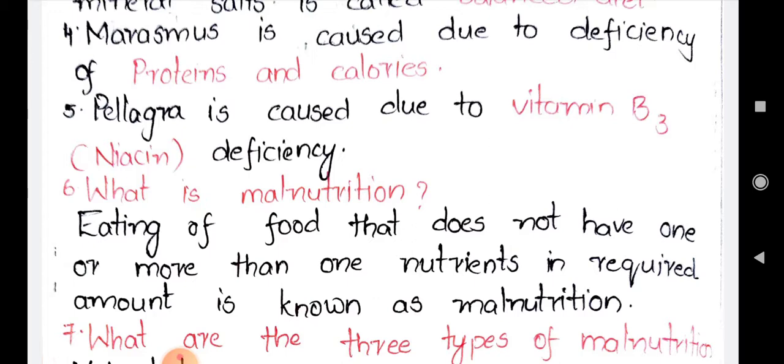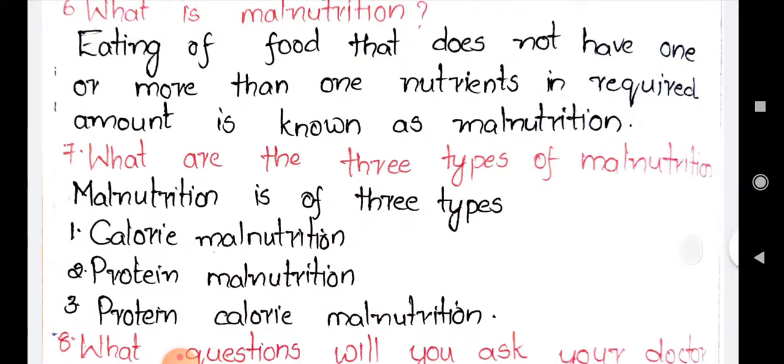The next question is, what are the three types of malnutrition? Malnutrition is of three types. The first one is calorie malnutrition, the second one is protein malnutrition, and the third one is protein calorie malnutrition. The first one, calorie malnutrition, means if energy giving foods are taken in a less quantity, it is called calorie malnutrition.